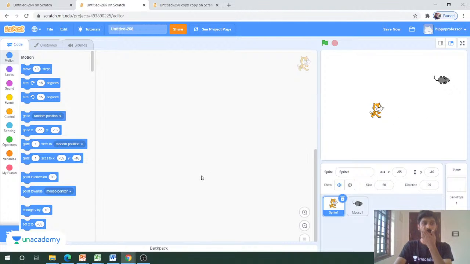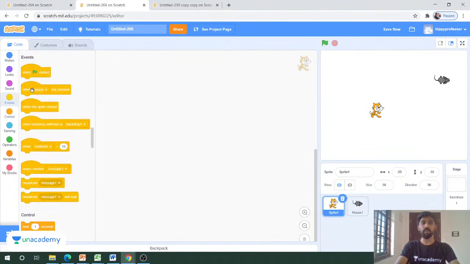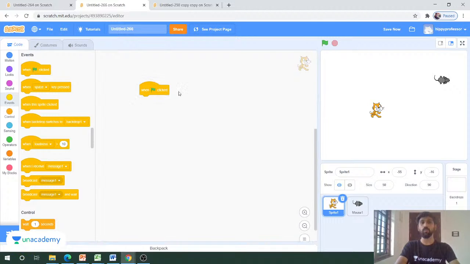And as we all know, if you are starting to create an animation or a game or a project, we have to start with one of the event blocks. I will start with the when flag clicked block. So putting in one of the event blocks is mandatory. And the next thing is that we have to set up the initial location of these characters.